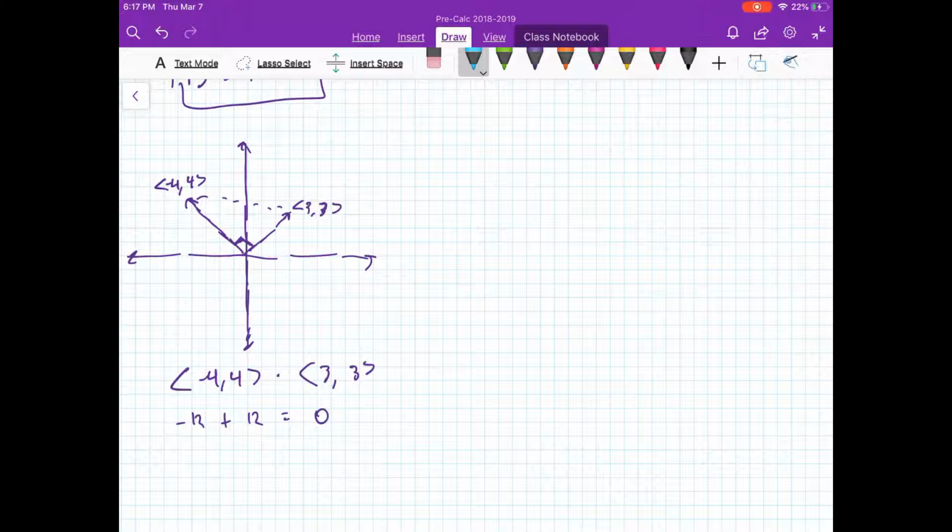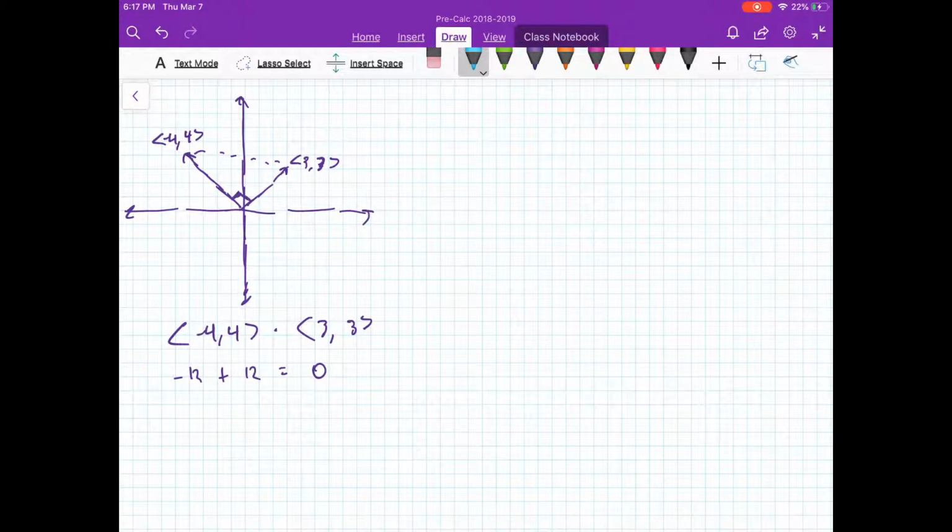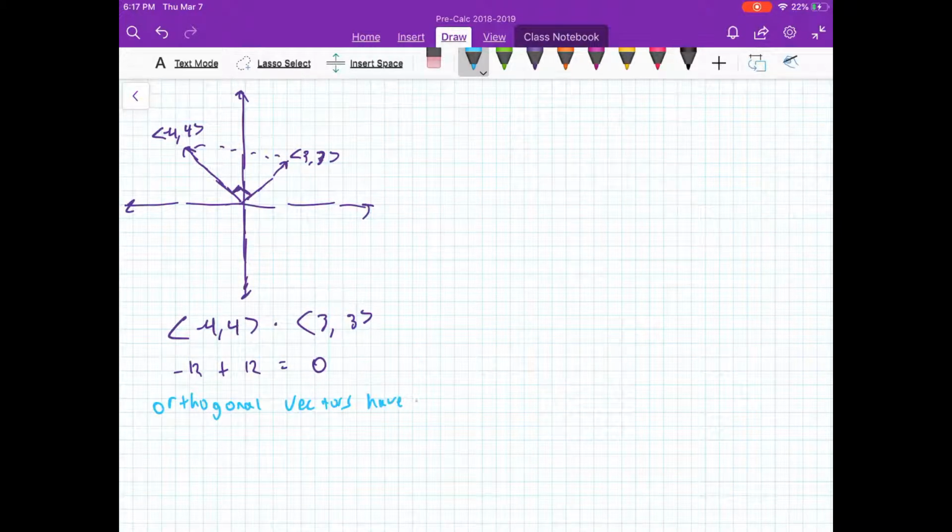And this is what we call orthogonal vectors. We say orthogonal vectors have a dot product of 0.